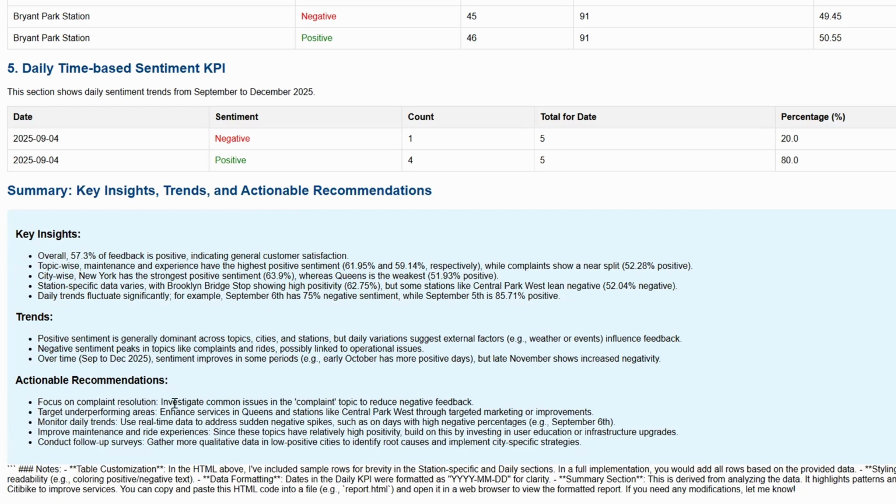on complaint resolution, investigate the common issues on the complaint topics to reduce the negative feedback, target the underperforming areas, monitor the daily trend, and improve the maintenance and ride experience. Okay, so these are the key insights we can get with the help of OCI Generative AI.